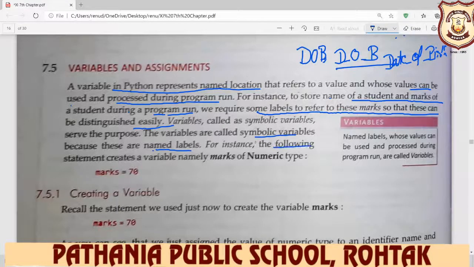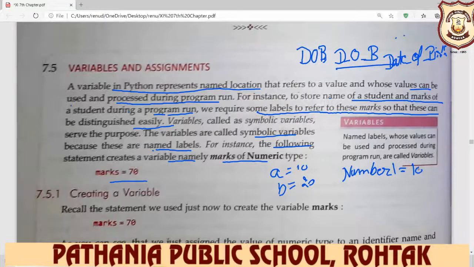For instance, the following statement creates a variable named marks of numeric type. Marks is equal to 70. You write A is equal to 10. You write B is equal to 20. You write, for example, number1 is equal to 10. These all are your variable names.